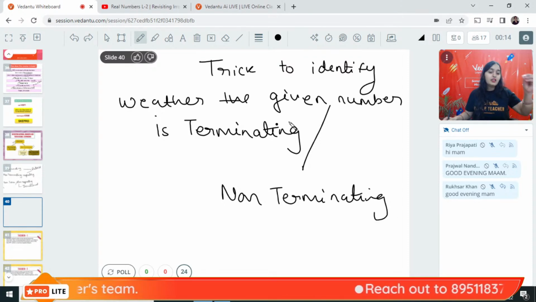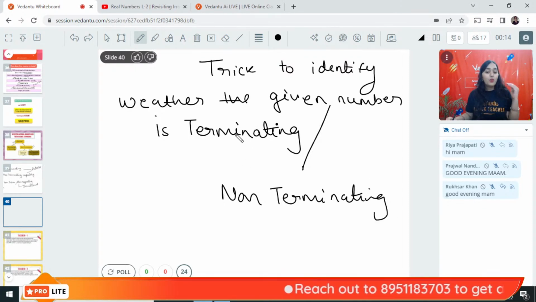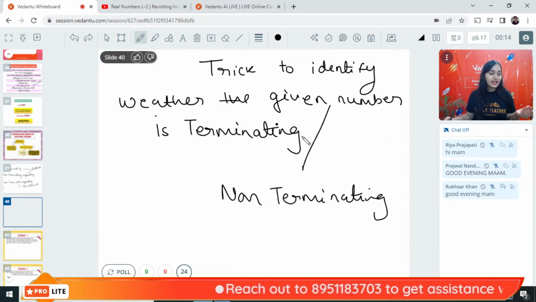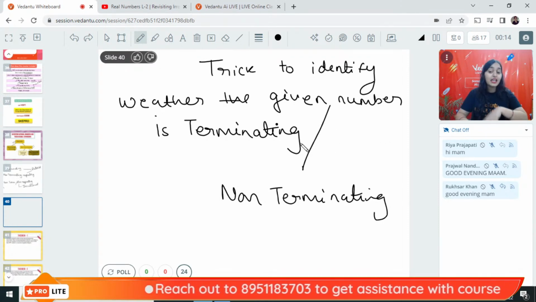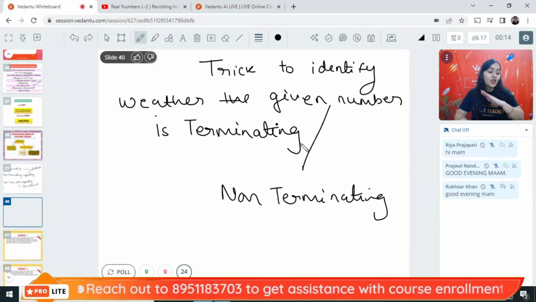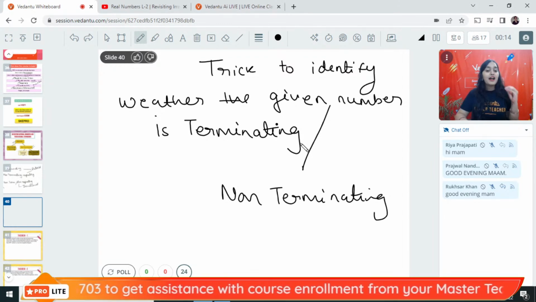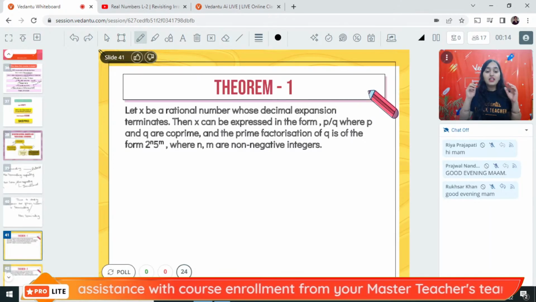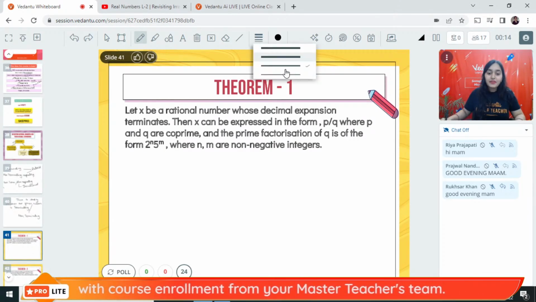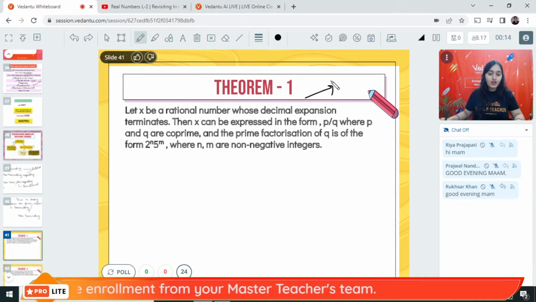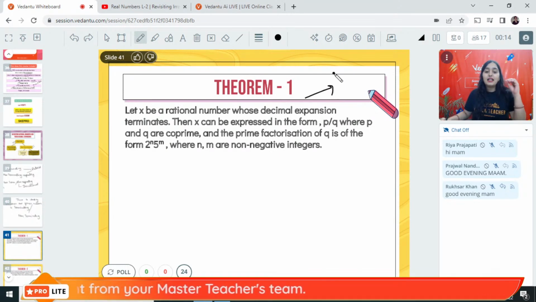Okay? A shortcut trick to identify whether the given number is terminating or non-terminating without solving the question. Without solving the question. For this, there is a theorem in NCERT. This theorem is basically deleted from your syllabus.